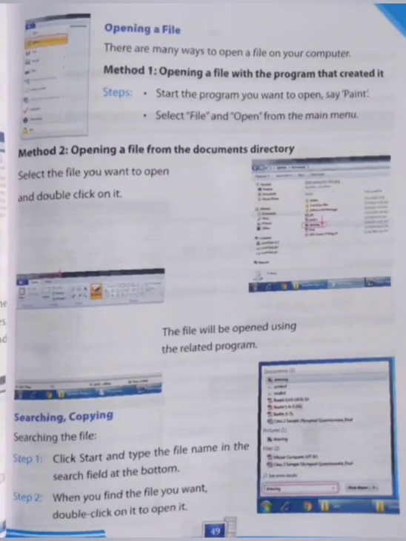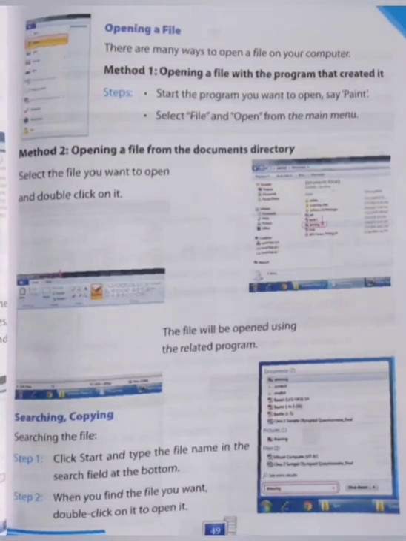For example, if we have saved a Word file and open it from the Documents directory, the file uses MS Word to open it. The related program means the format in which the file is saved. The file will open through that program only.